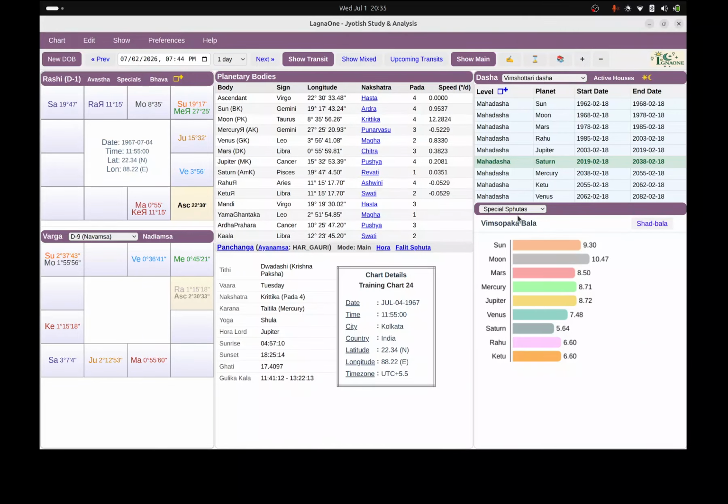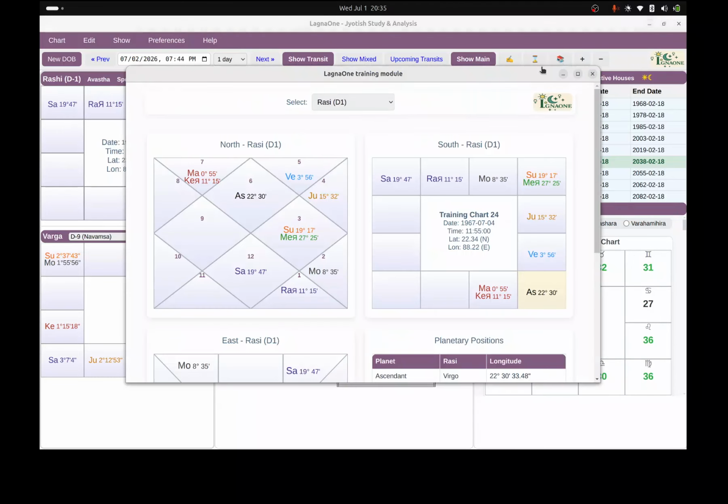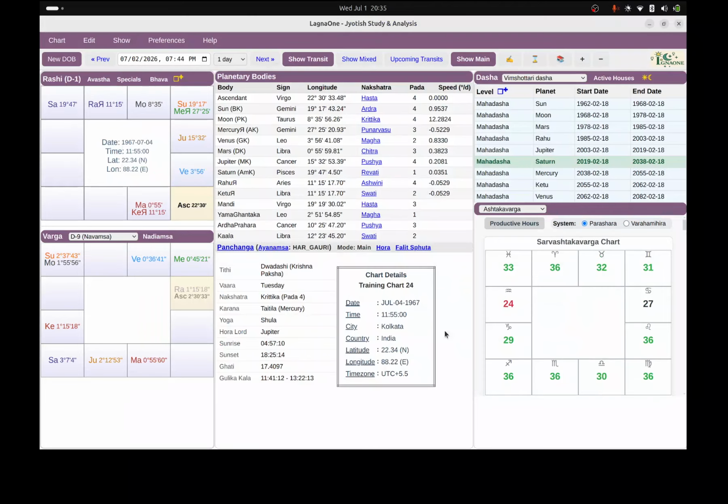Then the UI improvements going forward with it. Apart from the Sphutas, you have this Ashtakavarga. I'm using the South Indian format here. You can change the format. This is the training module. See, North, South, and East. All formats are available here.